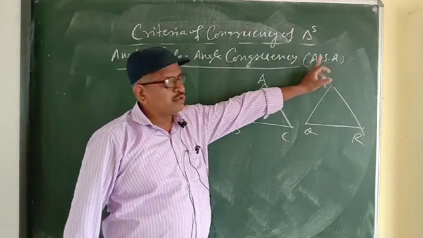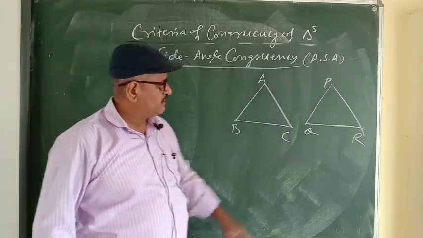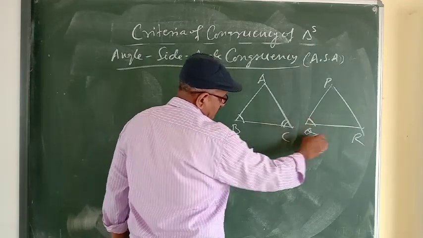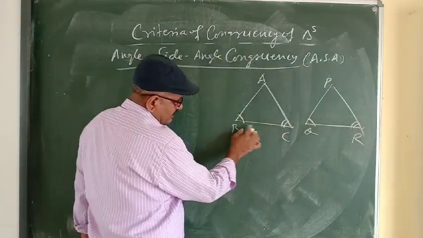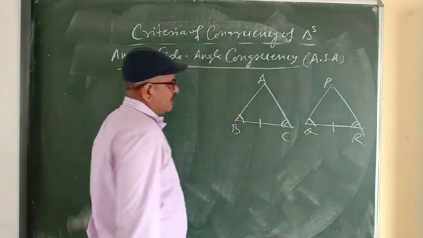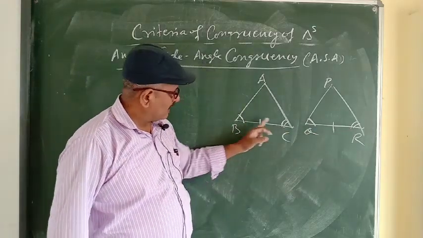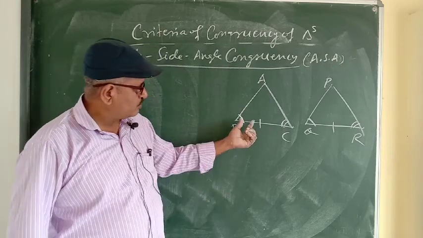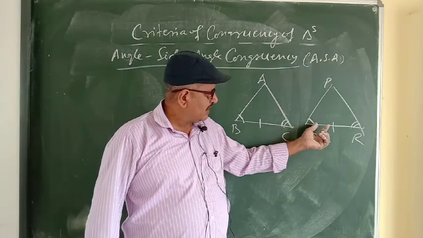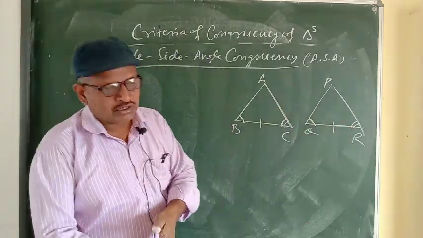Two angles and included side. Included side means the side between the two angles. So suppose angle B is equal to angle Q, angle C is equal to angle R. And what is the included side between these two angles? BC. So angle, then side, then angle. Two angles and included side. So if two angles and included side of one triangle are equal to two angles and included side of the other triangle, then both triangles will be congruent.